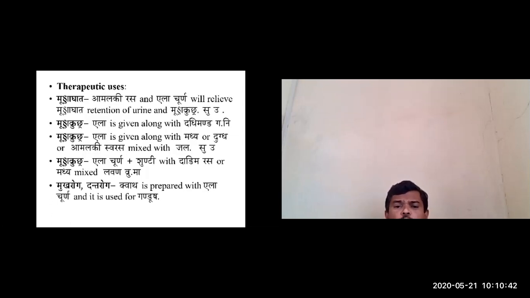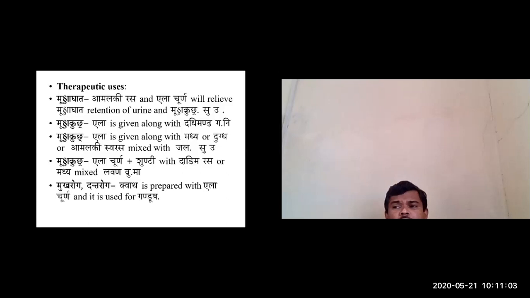In case of Mukhagata Rogas or Danta Rogas, you can use the Kwatha of Ela. You can prepare the Ela Kwatha, and that is used for Kavala and Gandusha.